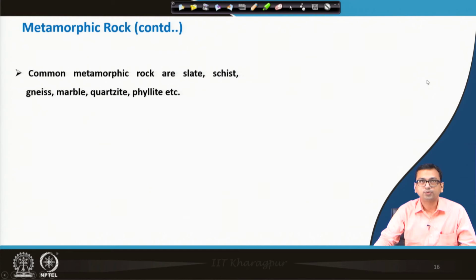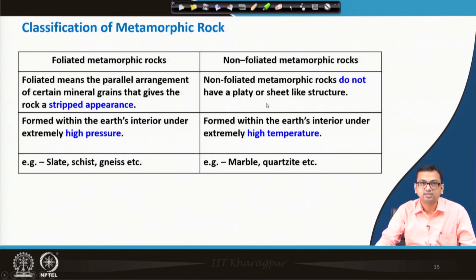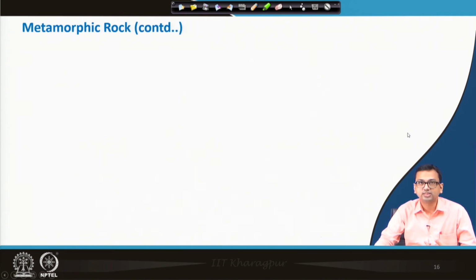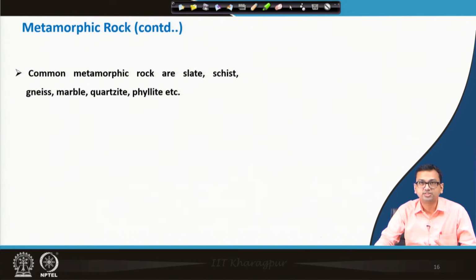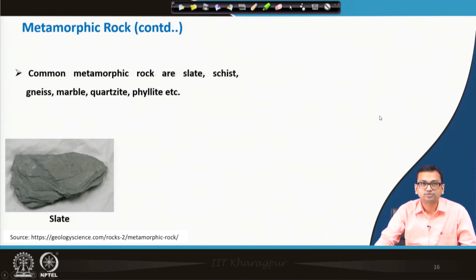Now, some of the common metamorphic rocks are slate, schist, gneiss, marble, quartzite, phyllite, as I have just now stated here: slate, schist, gneiss and marble, quartzite. So, the typical pictures of those rocks are also shown over here.